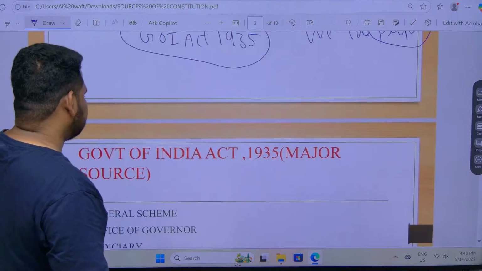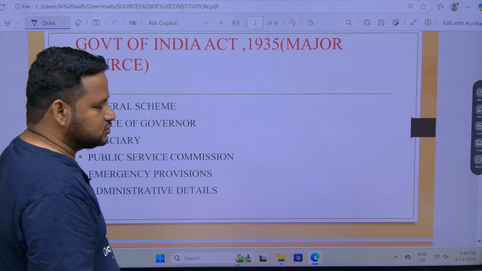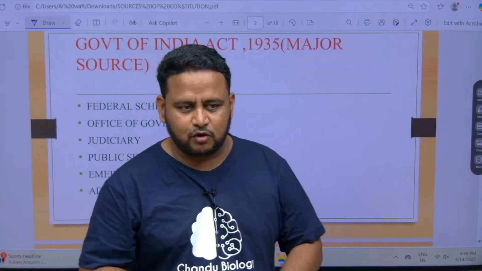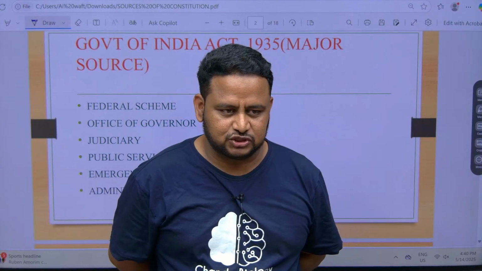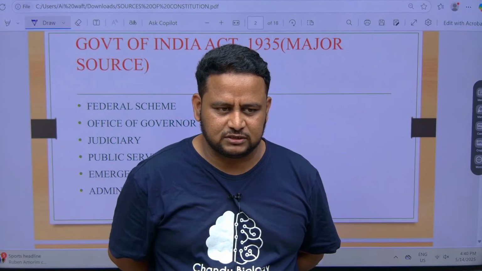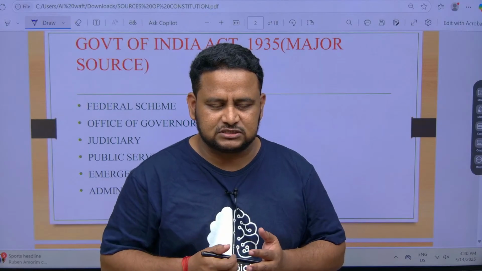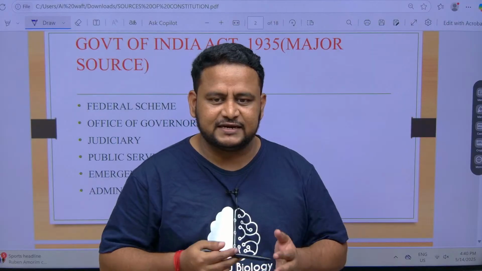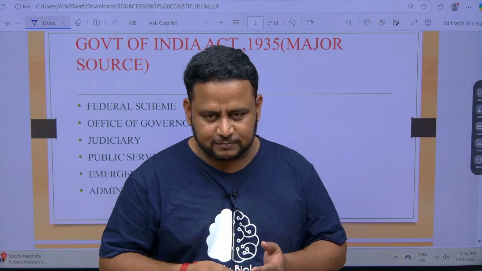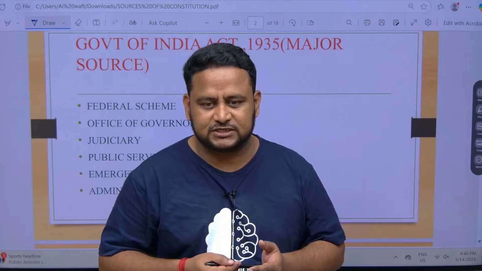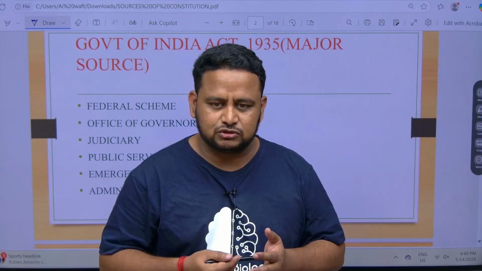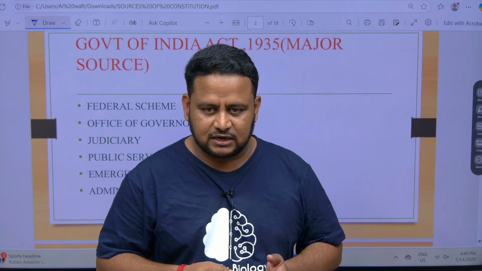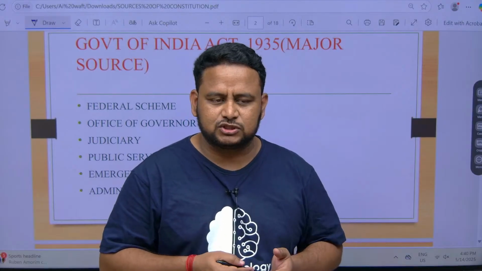Let us start with Government of India Act 1935. I told you it is a borrowed constitution because we have borrowed certain principles from various constitutions. Why do we have a constitution? In any country, the constitution is there for the welfare of the people. Like that, the Indian constitution is also for the welfare of the people. Each constitution will have objectives, and similar objectives will be there in other constitutions also.